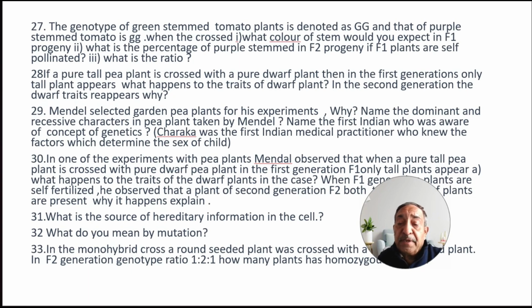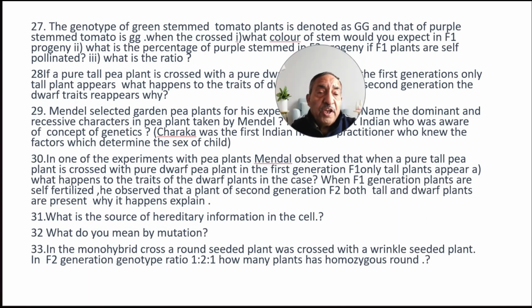Next, question number 30. In one of the experiments with pea plants, Mendel observed that when a pure tall pea plant is crossed with a pure dwarf pea plant, in the first generation F1 only the tall plant appears. यानी कि in an experiment on pea plants जो Mendel ने observe किया, when a pure tall pea plant is crossed with a pure dwarf pea plant, in the first generation all are tall. आप जानते हैं इसके बारे में?